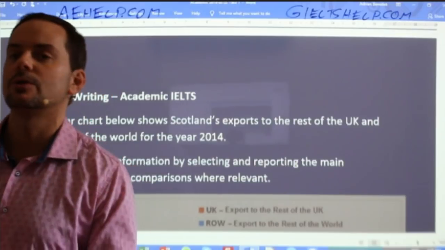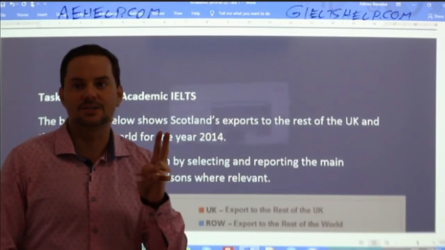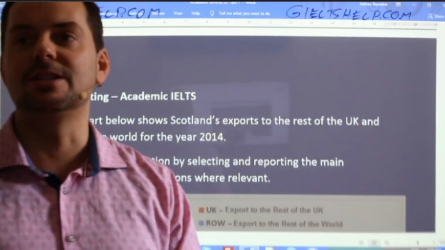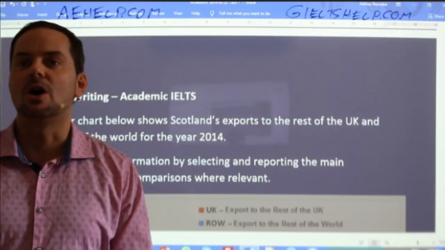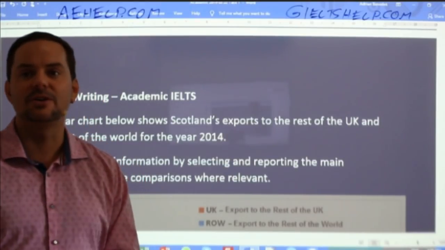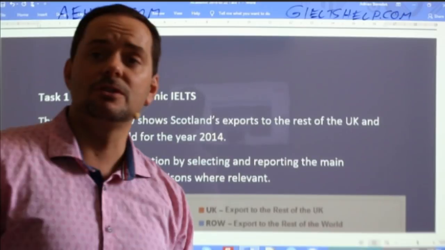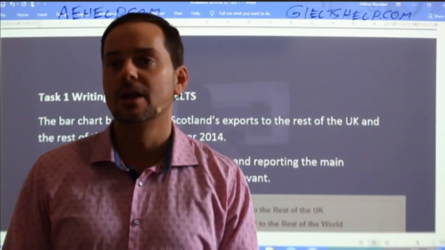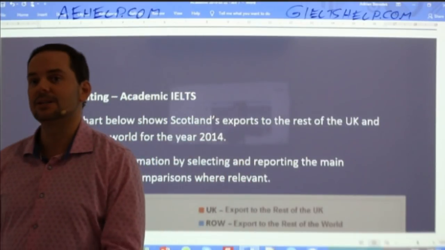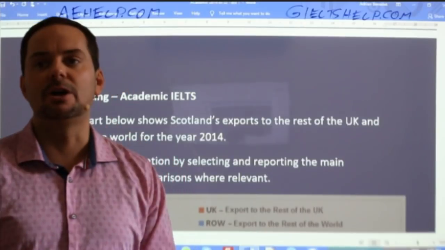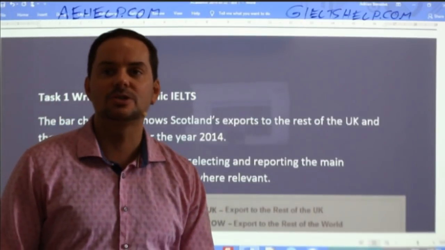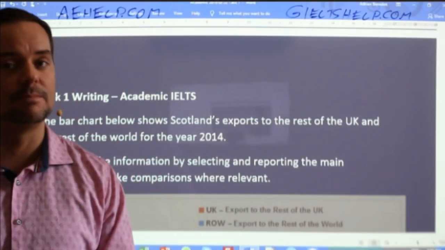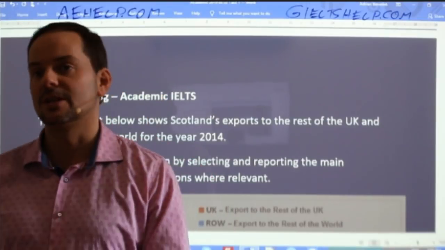You can emphasize it with a correlative conjunction when you have these two. Clifton, Felix says, this horizontal bar chart gives information about the percentage of stuff exports from Scotland to the rest of Great Britain compared to the other areas of the world in 2014. Clifton, you have some nice paraphrasing there. Instead of UK, Great Britain, you can even break it down, right? So, good. The horizontal bar chart illustrates 5 fields of exports to the rest of the UK and abroad in 2014. Paula, I like it. It's some nice paraphrasing as well.